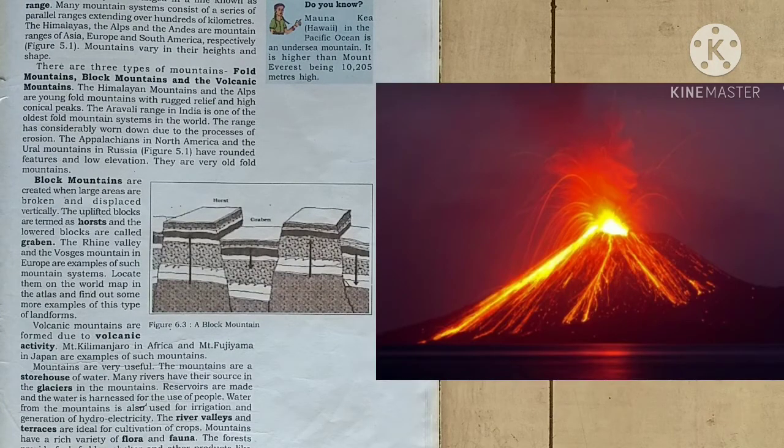Volcanic mountains are formed as a result of volcanic eruptions. Due to the volcanic eruption, volcanic mountains are being formed. Such mountains are found in many parts of the world, especially Japan, New Zealand, North Europe and South America. You will get a fair understanding by looking at the sketch and the picture about volcanic mountains. So you will understand.